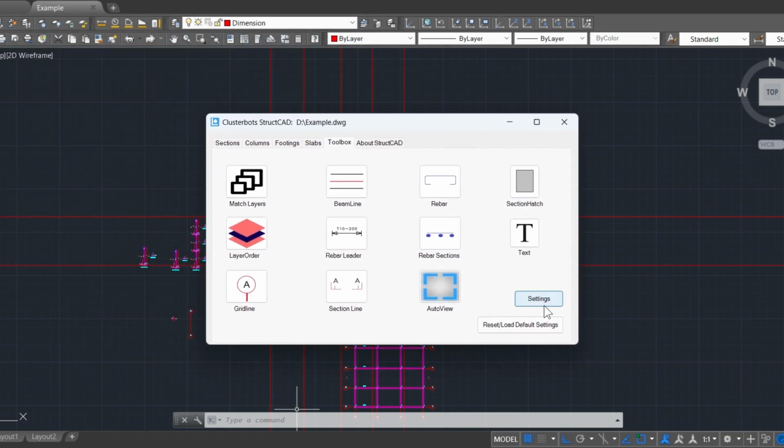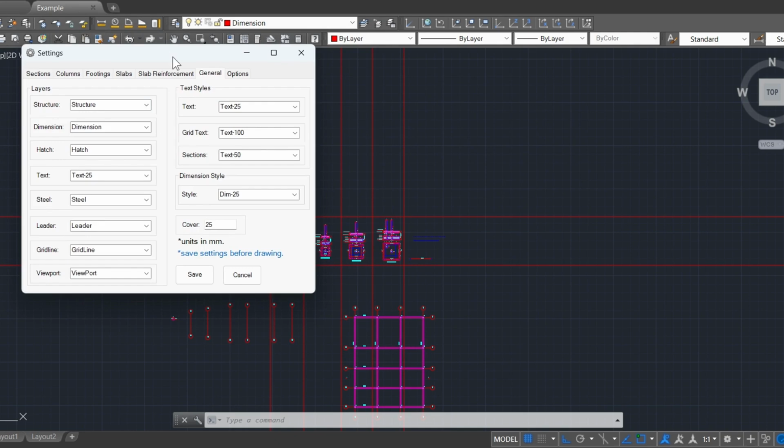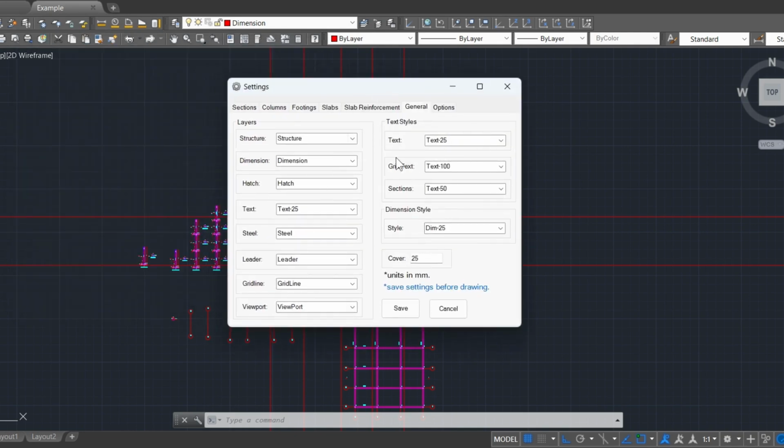Finally, using the Settings button, you can set the layers, dimension styles, and text styles used by the StructCAD tools.